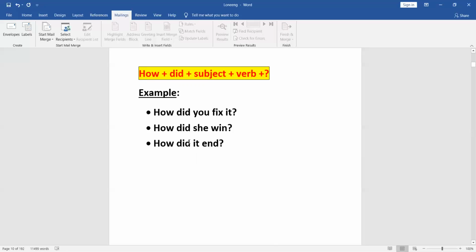The next sentence is, how did she win? Meaning there is no possible way that you could have won, but in this instance, she has won. So they want to know how, the manner, how she had succeeded.